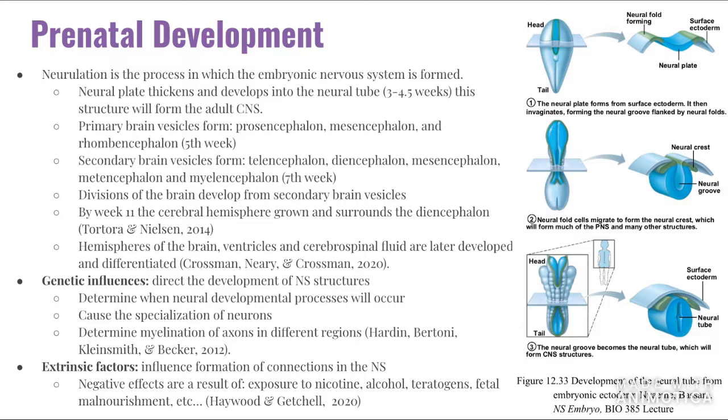From the secondary brain vesicles, the brain divides up into its functioning parts. So the telencephalon becomes your cerebrum, your diencephalon forms your thalamus, hypothalamus, and epithalamus. Your mesencephalon becomes your midbrain. Your metencephalon becomes your pons and your cerebellum. The myelencephalon becomes your medulla oblongata.